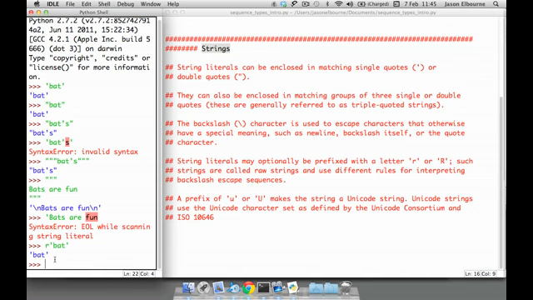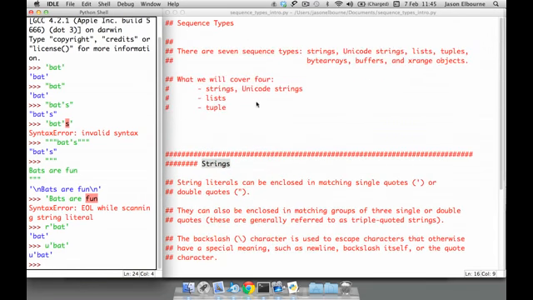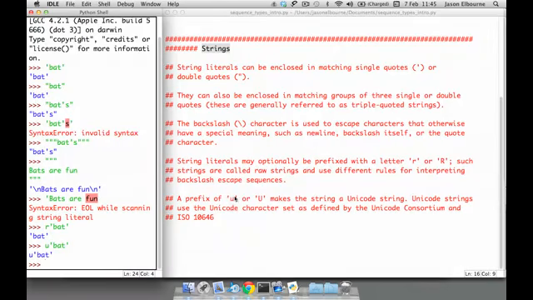And the very last thing is if we have a prefix of U in front of the string. So I'll have bat, and all that means is that it's going to create a Unicode string instead of a string. So that's one of our 7 types up here, the Unicode string, and all that does is use the Unicode character set. It's defined by the Unicode Consortium and ISO 10646.